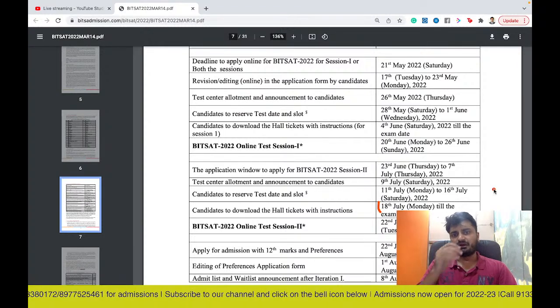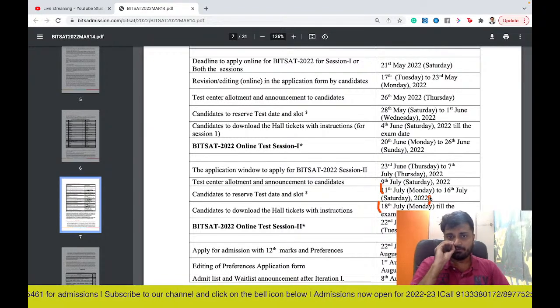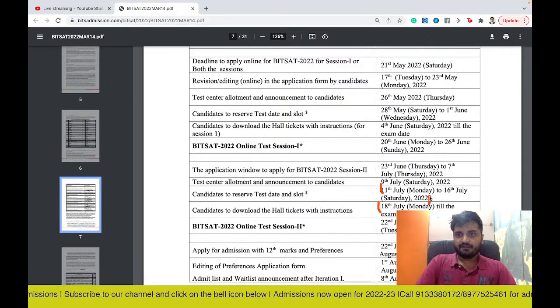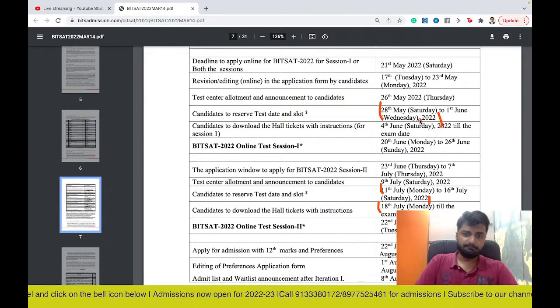From 18 July, you can download the hall tickets, and you need to book a slot. So that slot booking is open from 11th to 16th July. And for the June slot, you can opt from 28th May to 1st June. The last week of May and the first week of June, you can apply.